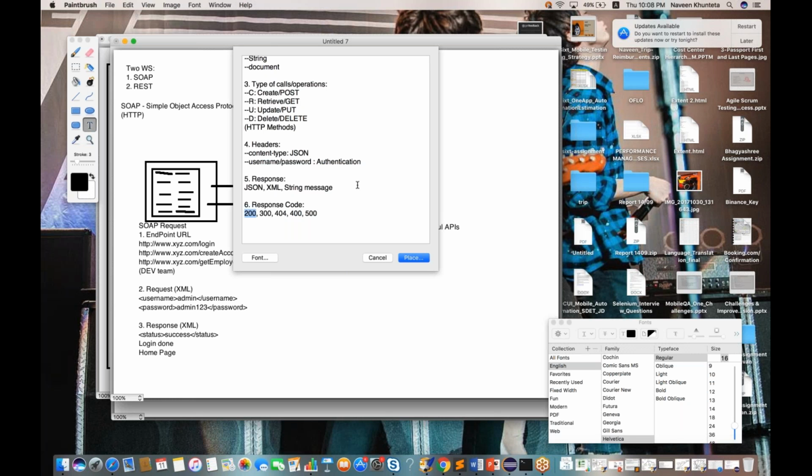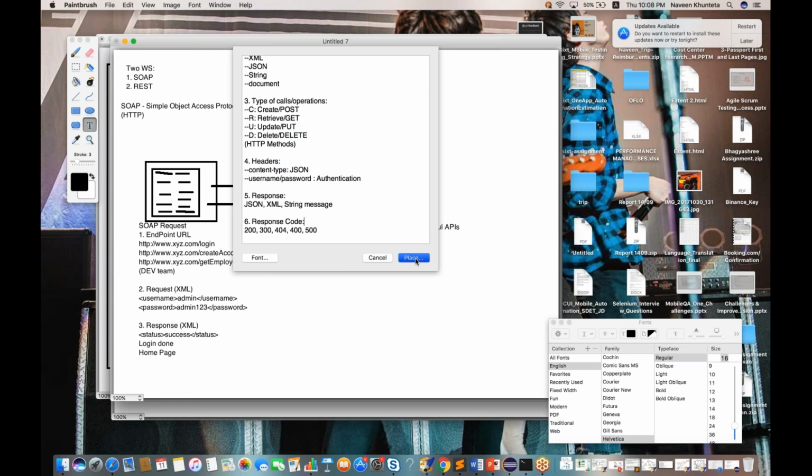200 means everything is fine. 200 means you have sent the request to the server successfully. You have hit the server successfully. That is called 200, right? So this is 200. So this is a basic difference between guys, REST and SOAP.